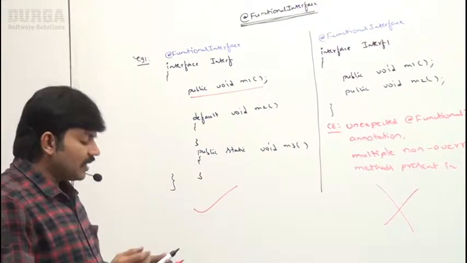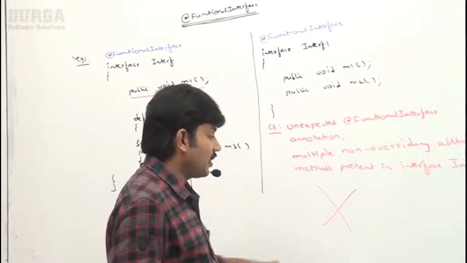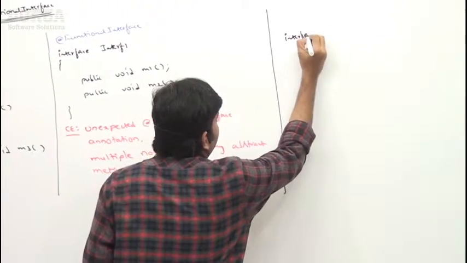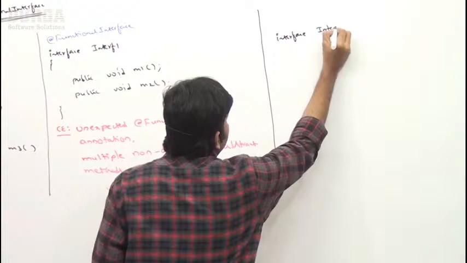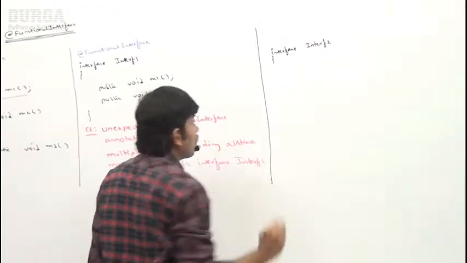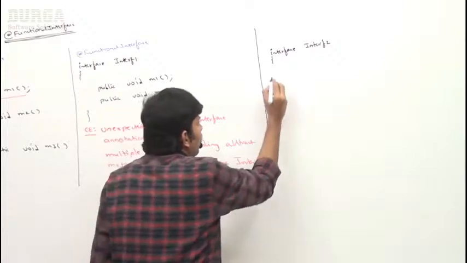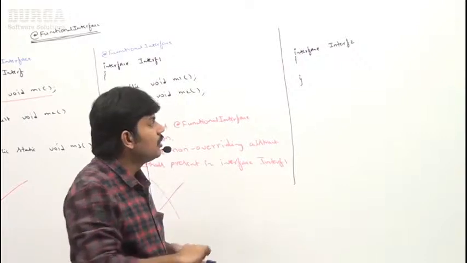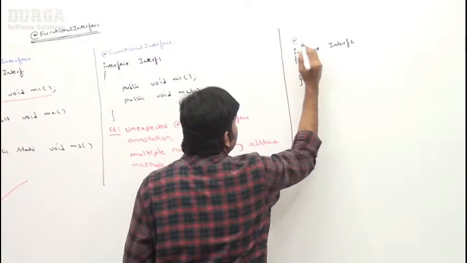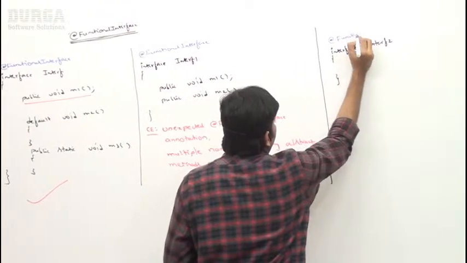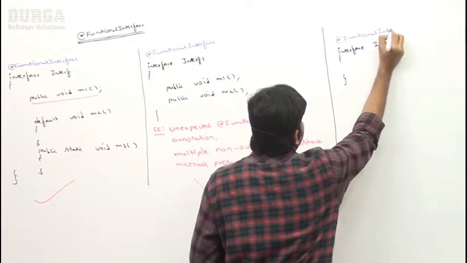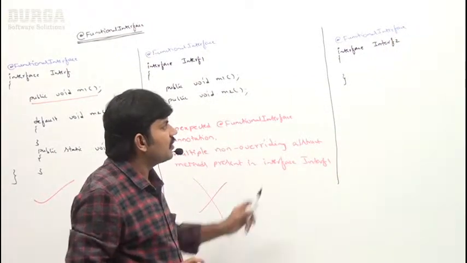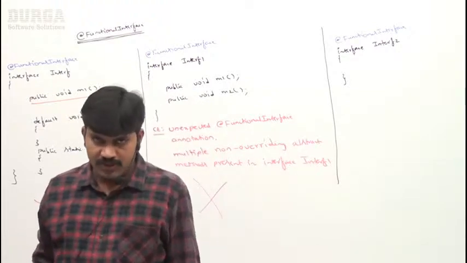Sir, let me go for another example so that you will understand more clearly. I'm taking one more interface, interface Interf2. Here I'm not declaring any abstract method. Assume that. But I declare this one with @FunctionalInterface, like this. Can you please tell, is it valid or invalid? Can you please cross check?